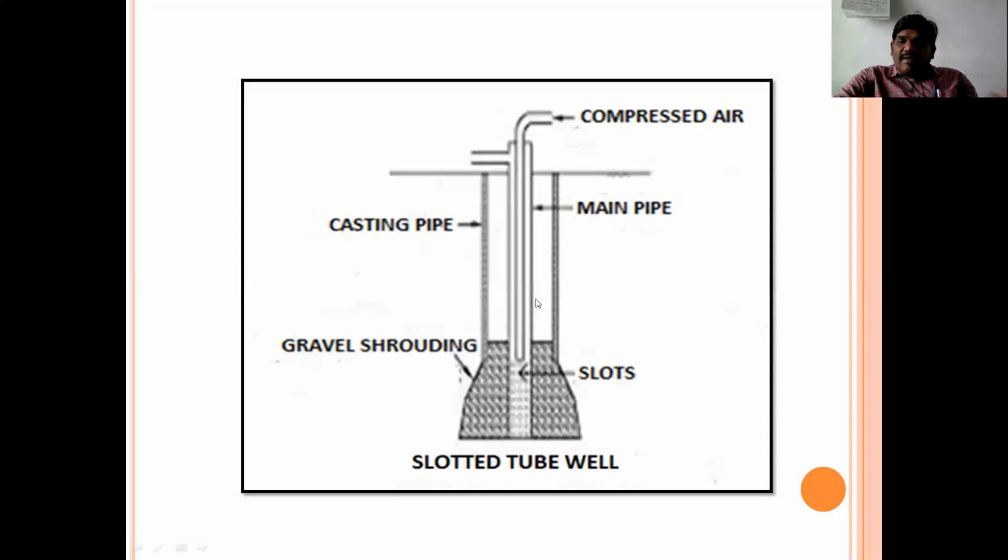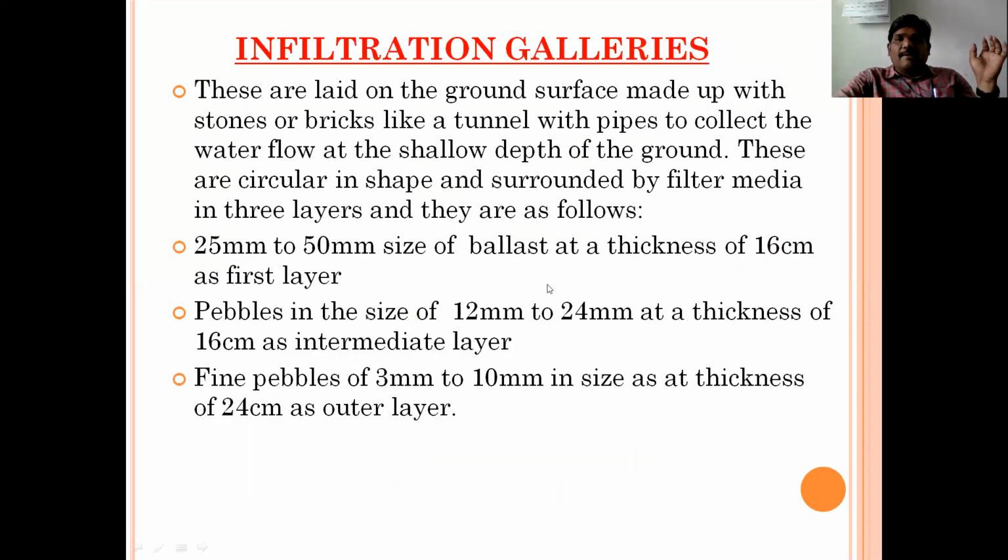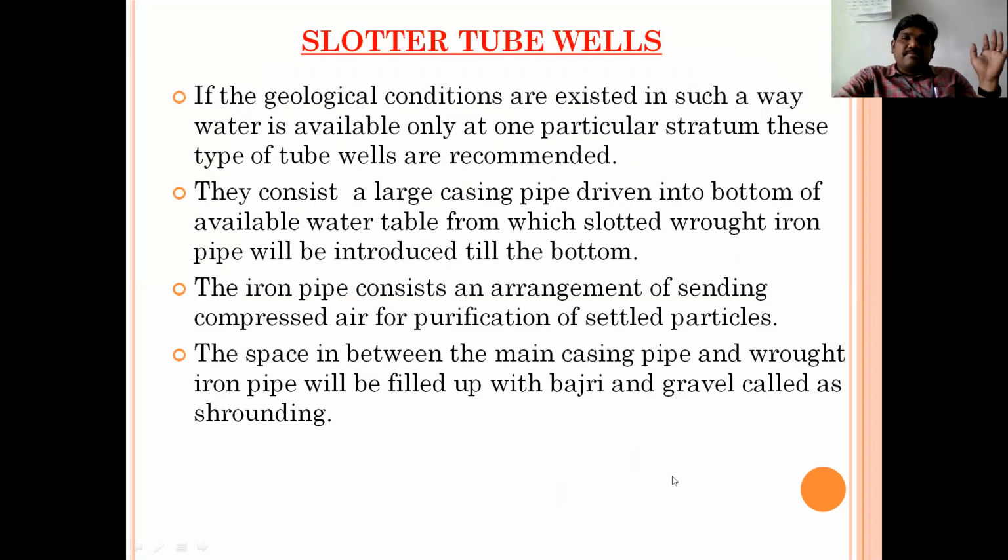You may imagine that there will be a gap between the wrought iron pipe and the casing pipe. The gap will be filled with a material called gravel, or buzzry. This type of arrangement, technically, we call shrouding.